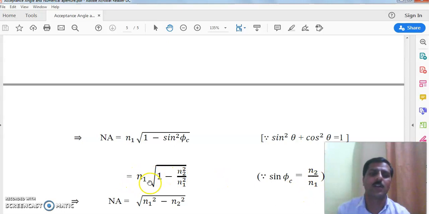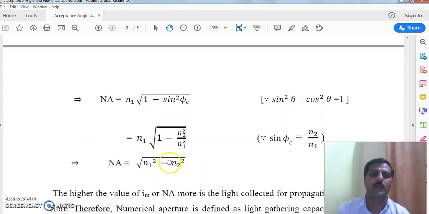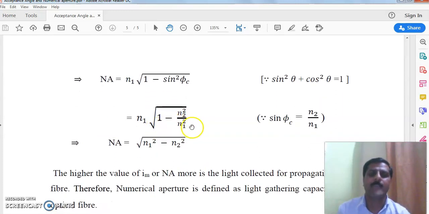So numerical aperture is equal to n1 into the square root of 1 minus n2 square upon n1 square. When we take the LCM, n1 square is the LCM. Then we get the square root of n1 square minus n2 square upon n1 square. When we take the square root of n1 square, the square and root cancel out and we get n1 in the denominator, and that n1 cancels with the n1 outside, and we get the numerical aperture of the fiber as the square root of n1 square minus n2 square. That is the formula for calculation of numerical aperture of an optical fiber.